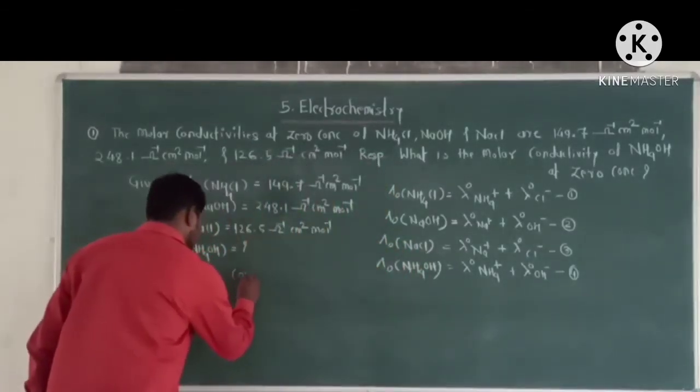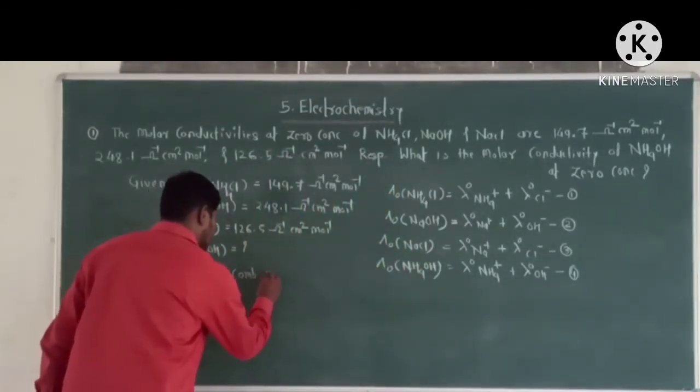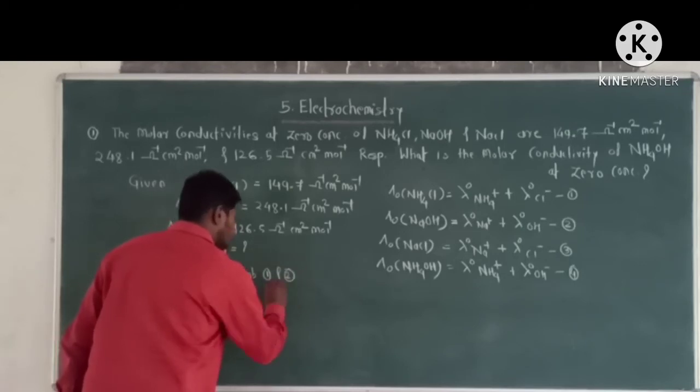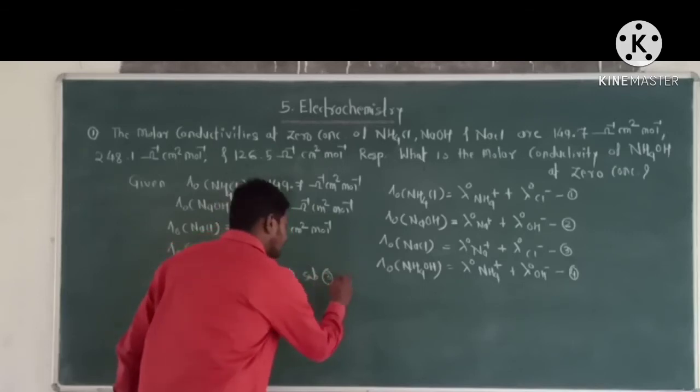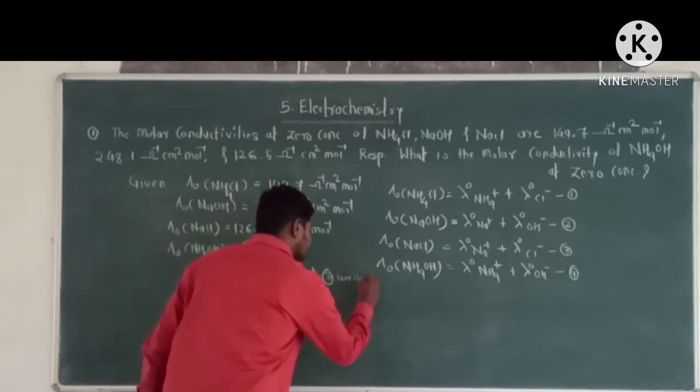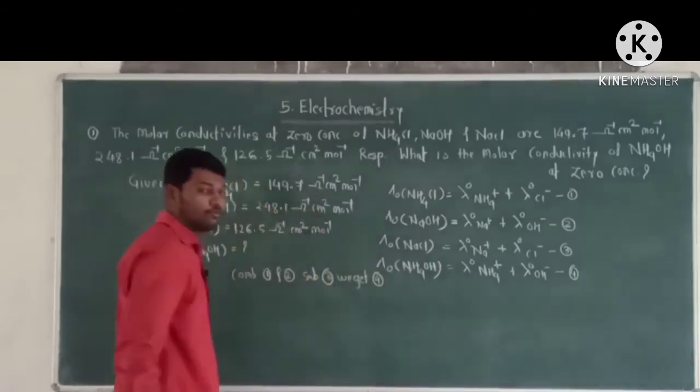Combine equation number 1 and 2 and subtract the equation number 3, we get equation number 4.